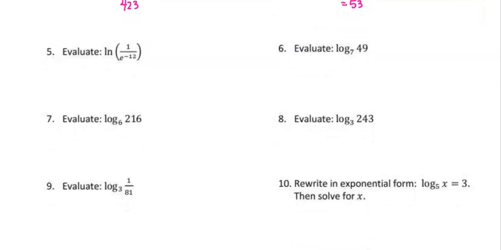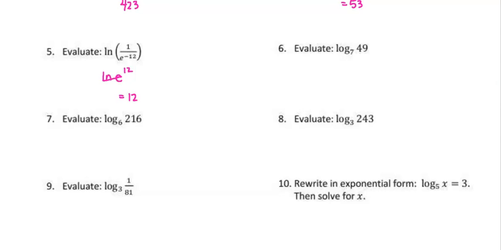This next one says the natural log of 1 over e to the negative 12th power. I can't cancel this since it's in the bottom of a fraction. So in order to cancel it, I need to move that e to the negative 12th power to the top of the fraction. If you remember, we talked about this at the beginning. You just flip the sign on the exponent. So it becomes e to the positive 12th power. An e and a natural log cancel each other out, so this just equals 12.